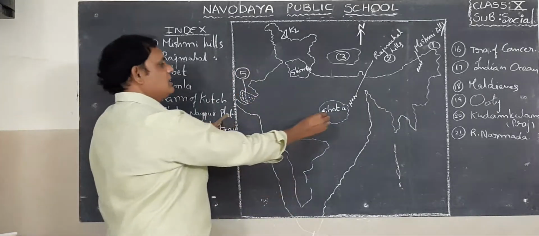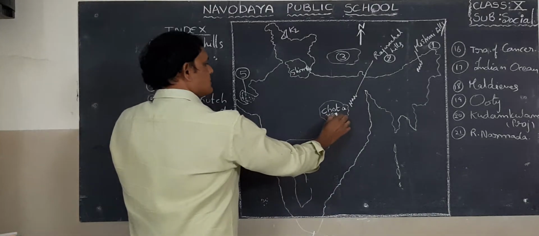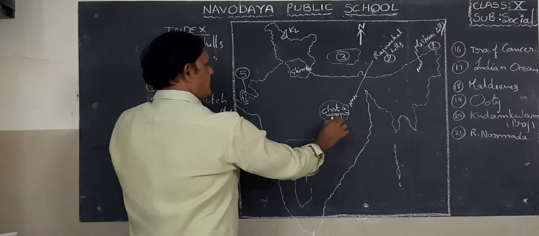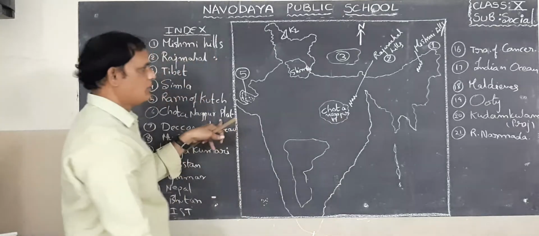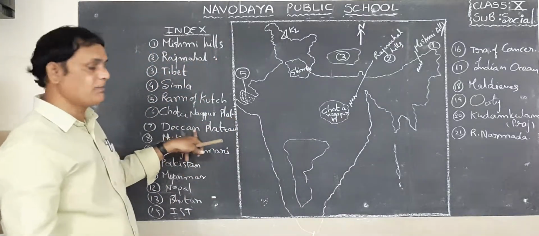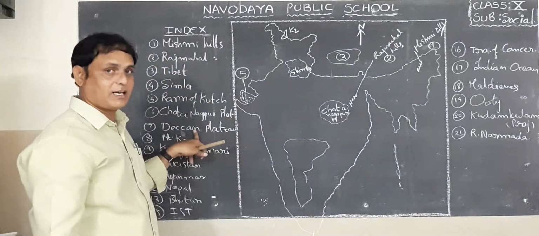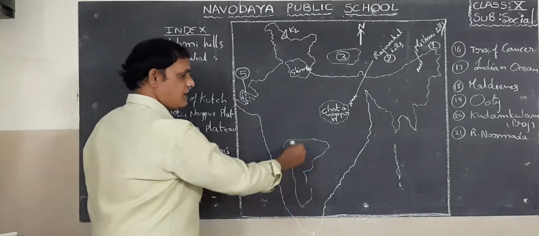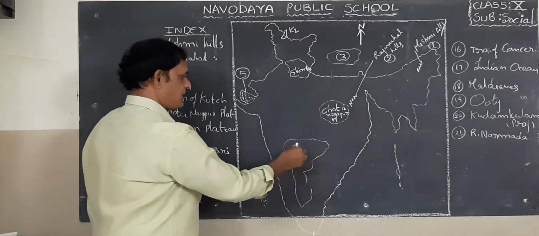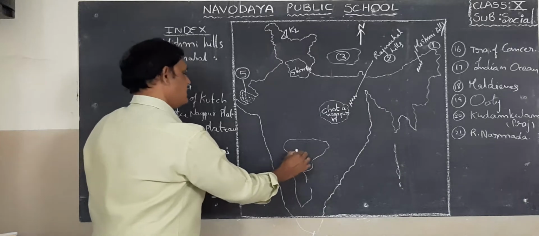Next, Chota Nagpur Plateau. I said already, this is Chota Nagpur Plateau. Chota Nagpur Plateau. Next one, Deccan Plateau. What is it? Deccan Plateau. This is peninsular India, the south part, Deccan Plateau. Okay. So what is the number here? 7.